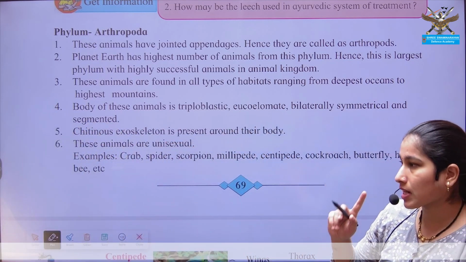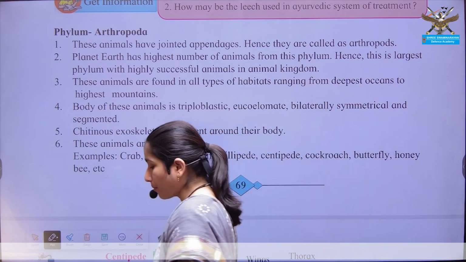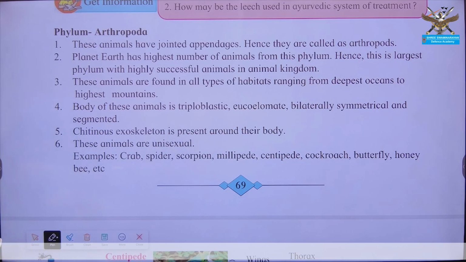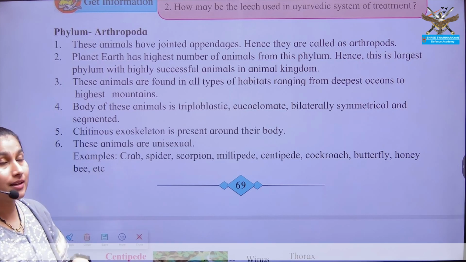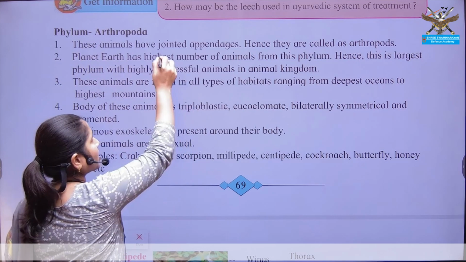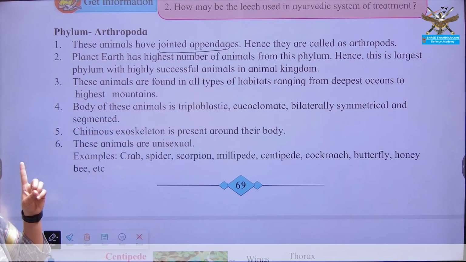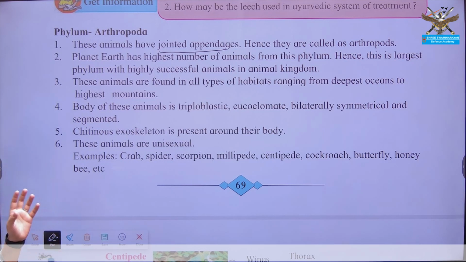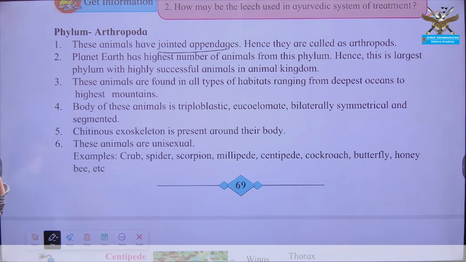It is the first and largest phylum of the kingdom Animalia. Maximum number of organisms present today belong to phylum Arthropoda. The special character is presence of jointed appendages. The first largest phylum, which contains a large number of organisms, is seen in the phylum Arthropoda.